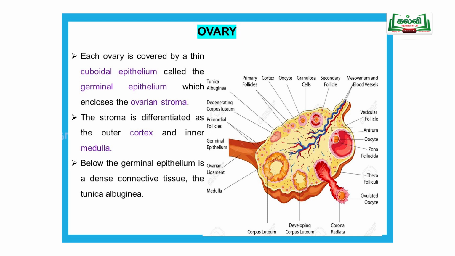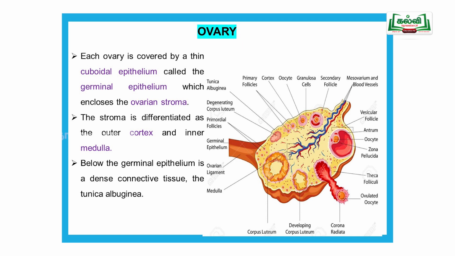Each ovary is covered by a thin cuboidal epithelium. The border epithelium, as you can see in the picture, is called the germinal epithelium. It is also called cuboidal epithelium, made up of cuboidal cells. It surrounds the ovary and the stroma. All the things inside the ovary are called the stroma.